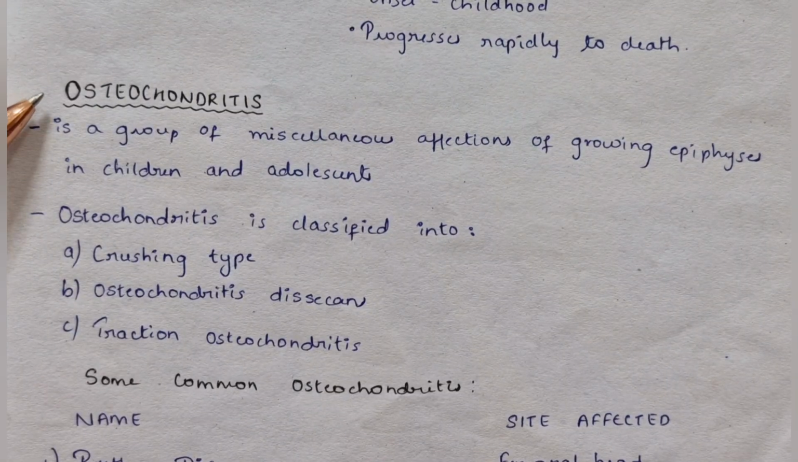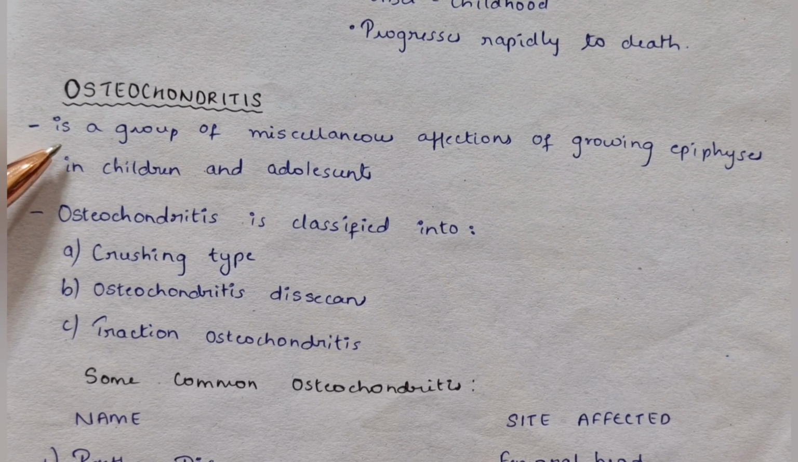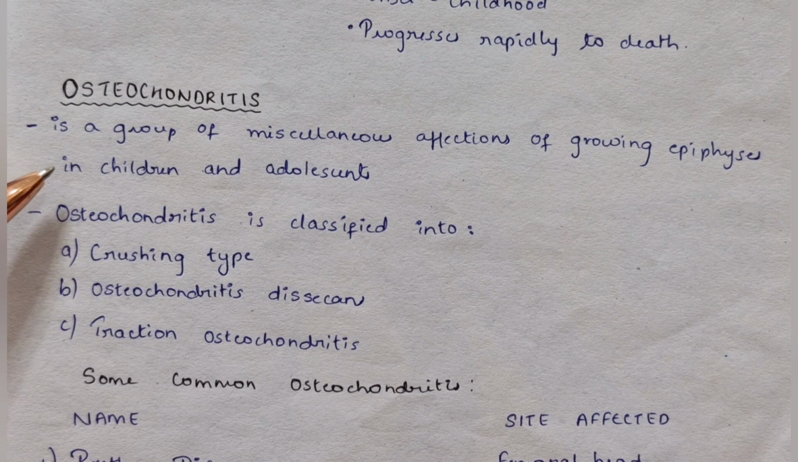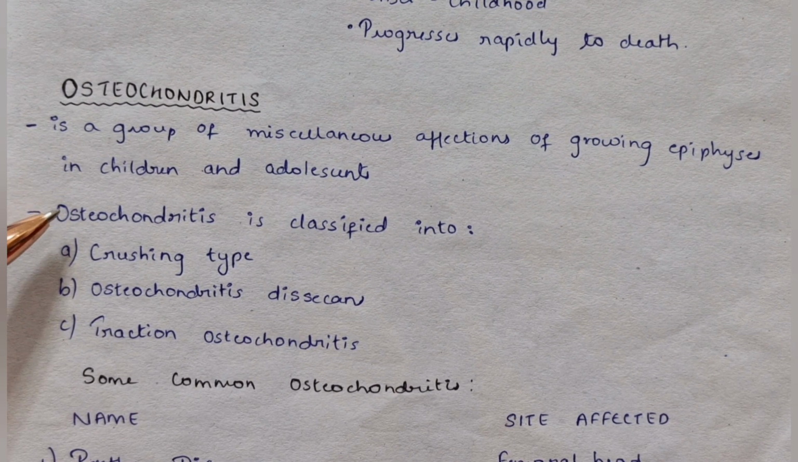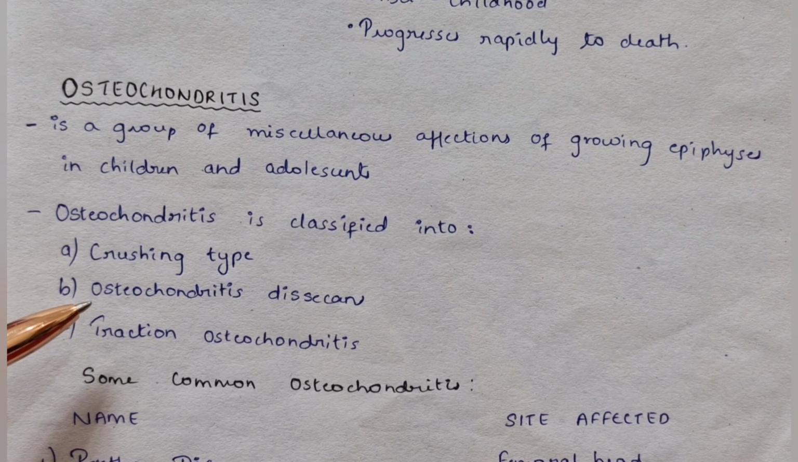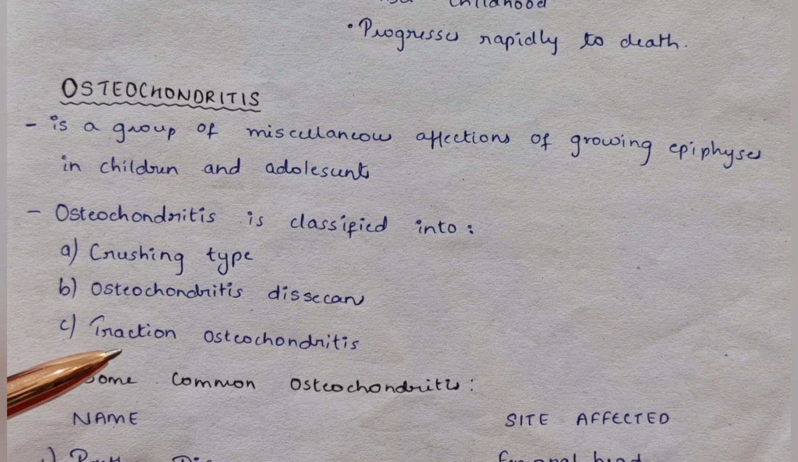The next one is osteochondritis. It is a group of miscellaneous affections of growing epiphyses in children and adolescents. Osteochondritis is classified into crushing type, osteochondritis dissecans, and traction osteochondritis.